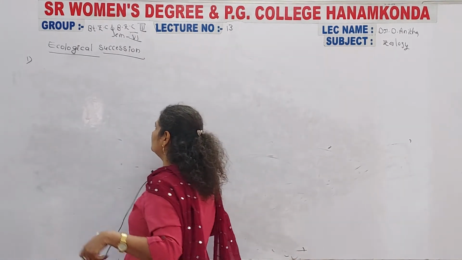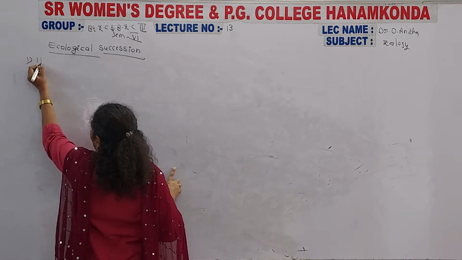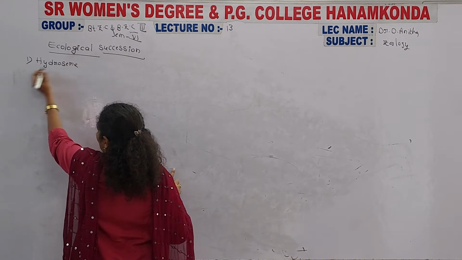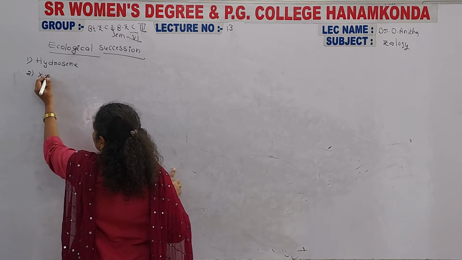Ecological succession is of two types: hydrosphere and xerosphere.